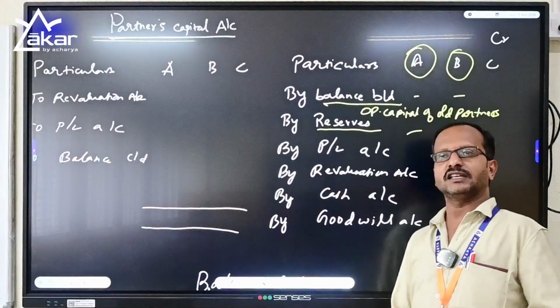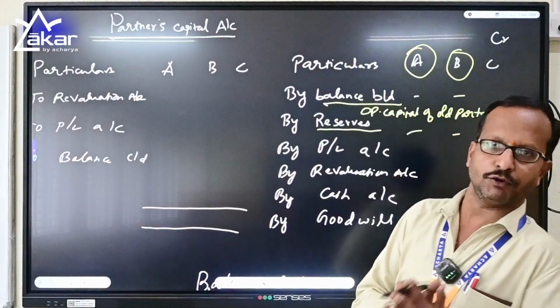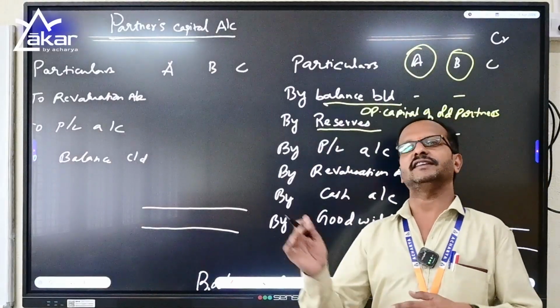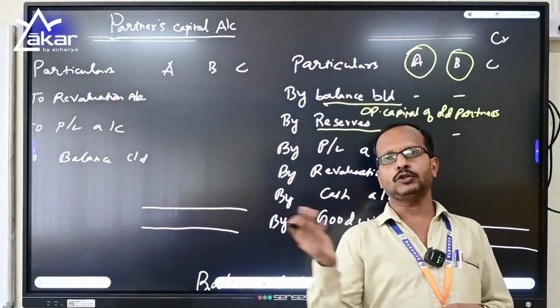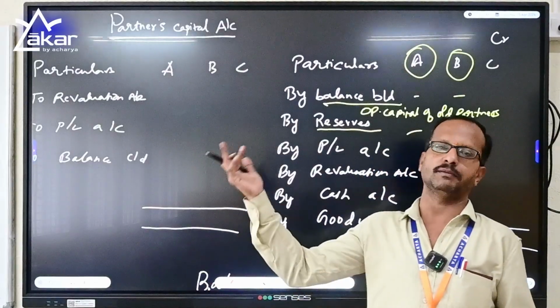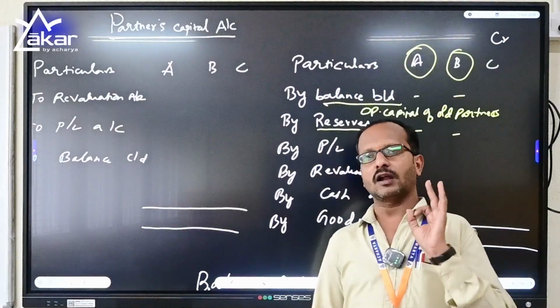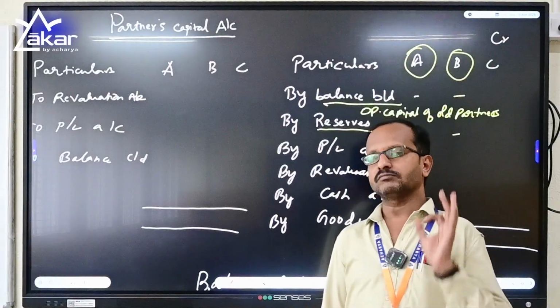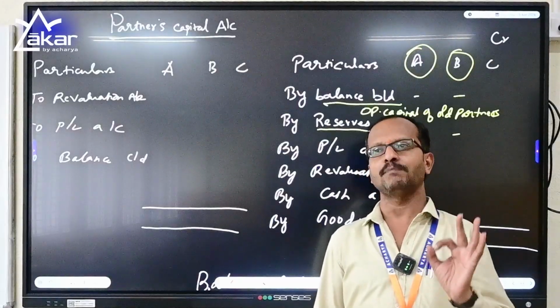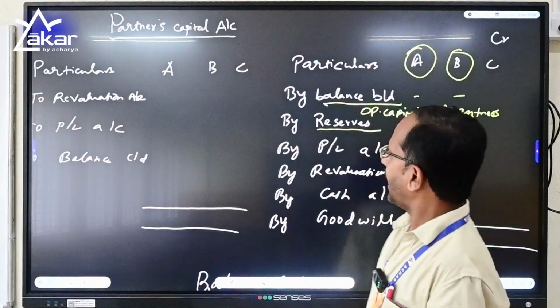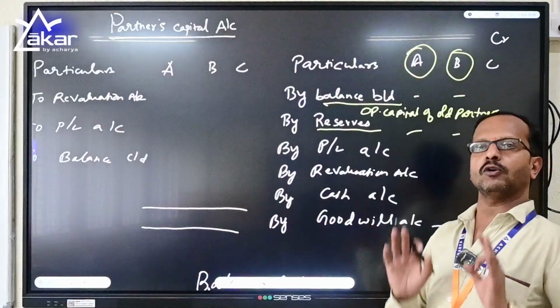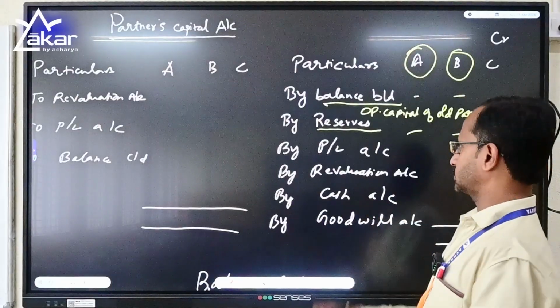And do remember, if the ratios are not mentioned in your sum, you should treat it as equal ratio, 1/2, 1/2, or 1/3, 1/3, 1/3, whatever it may be. So it should be clear. If the ratios are not mentioned in the question, please take it as an equal ratio, 1:1. And this reserve has to be given only to the old partners in their ratios.